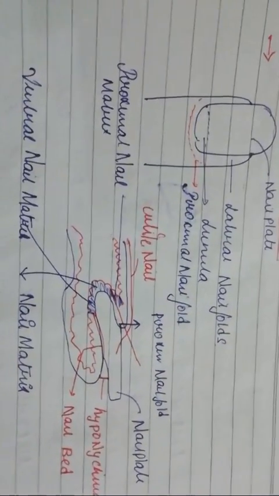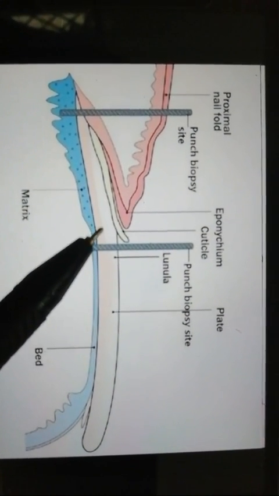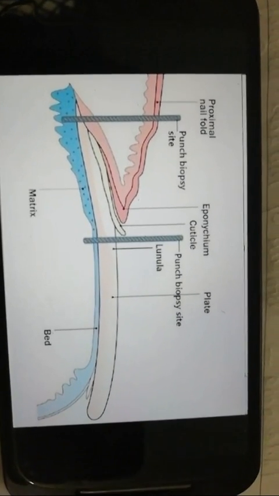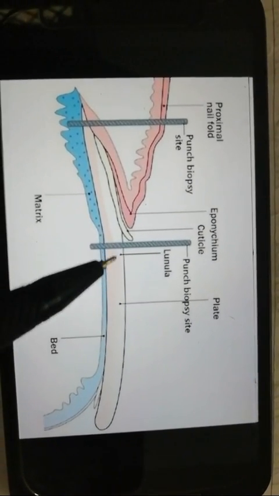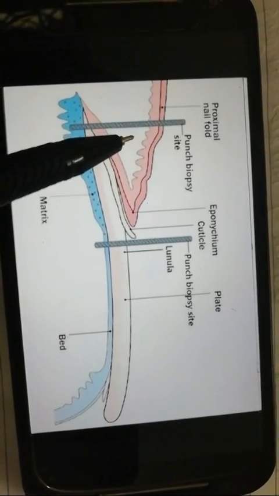So these are the basics of nail. But now let us understand the disease of nail. So let us go with the first thing regarding that. But before going in detail, let us understand one important point regarding the cuticle. This cuticle is a transparent membrane that joins nail and nail plate. So you can look at this. This is nail plate. Plate with the nail. So that's all we have to understand here.